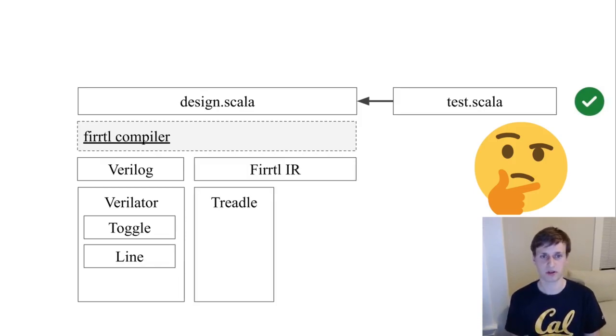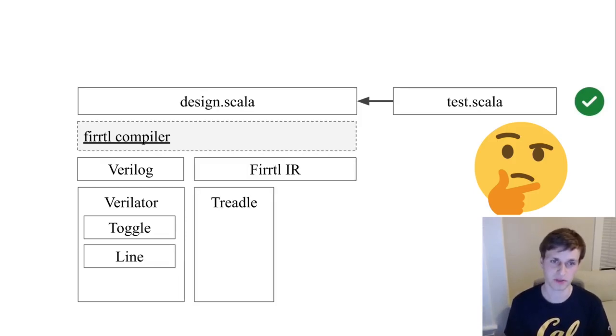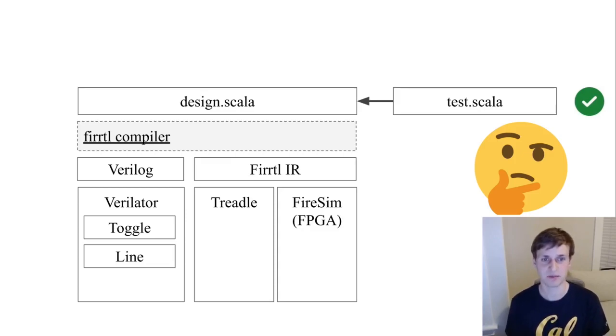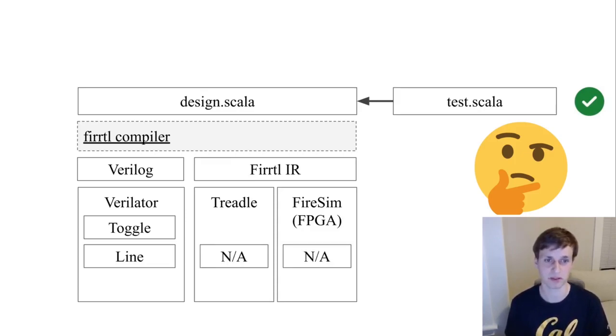Most importantly though, other Chisel simulators like the Treadle interpreter and the FPGA accelerated FireSim do not support any coverage metrics at the moment. We want to support many coverage metrics for Chisel code across all simulators, but we want to do so with a minimal amount of work.